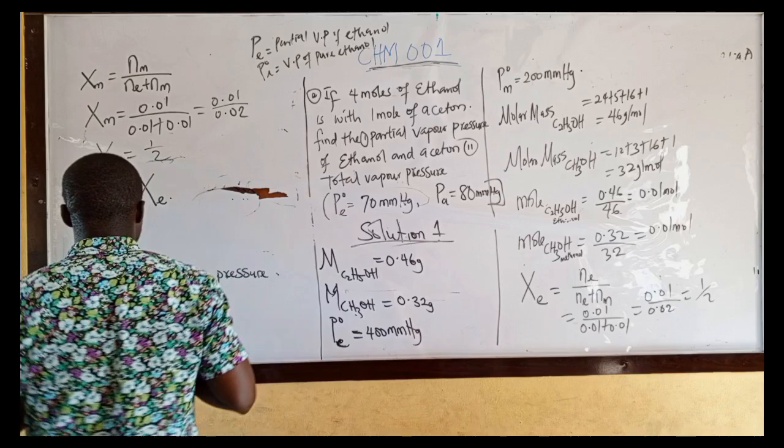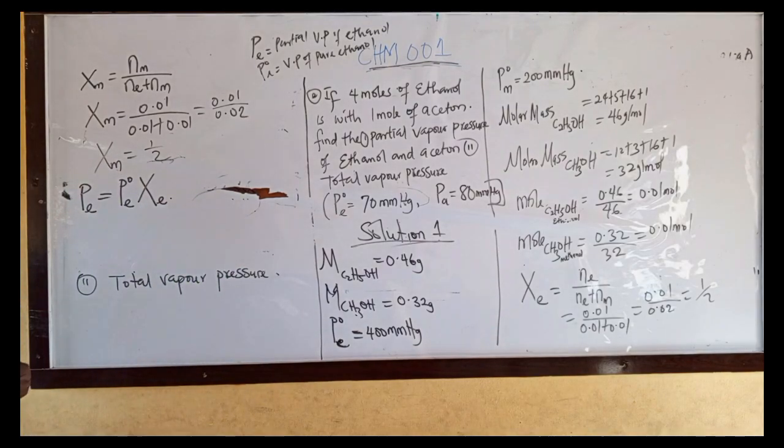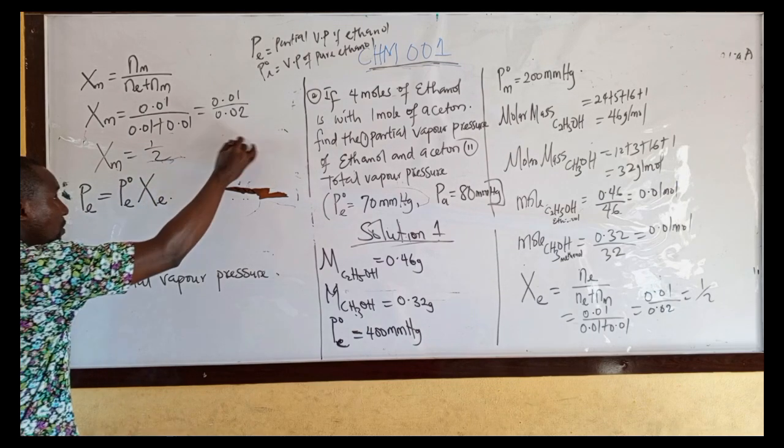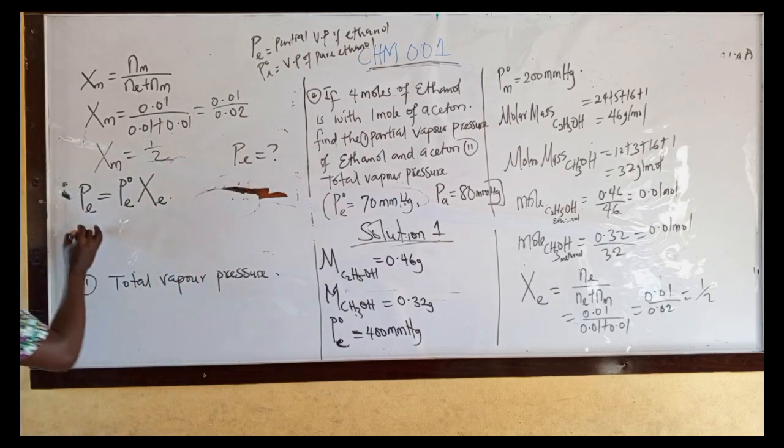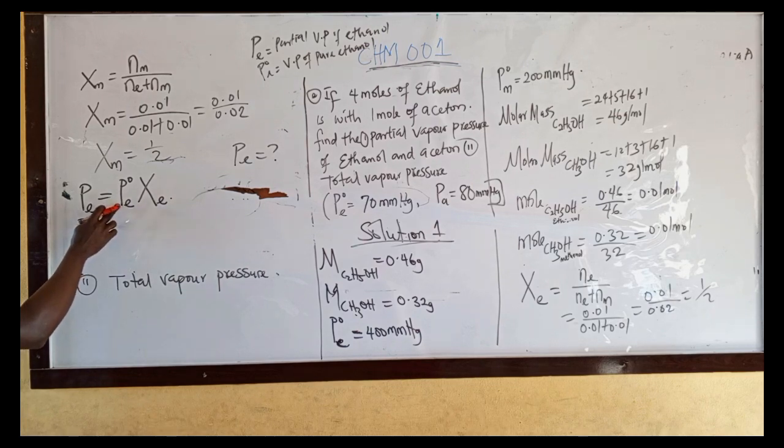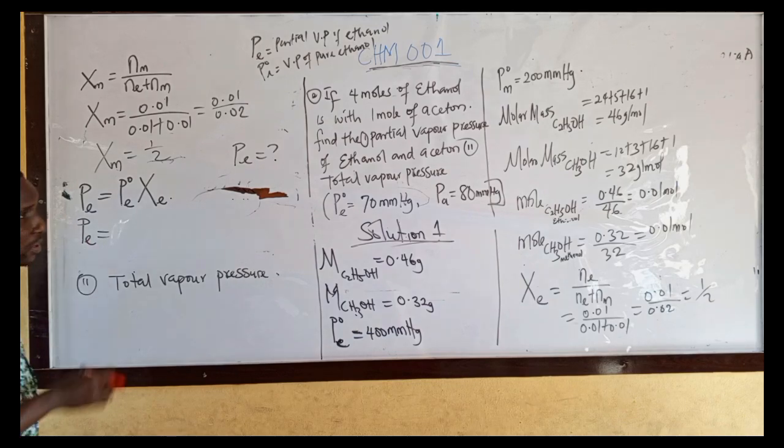Take note of that. The question says calculate partial vapor pressure of ethanol, which is PE. This one is unknown. That's what we want to calculate. Therefore, we have partial vapor pressure of ethanol equals vapor pressure of pure ethanol. The vapor pressure of pure ethanol in our question is given